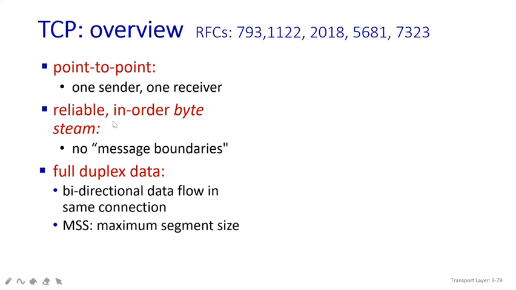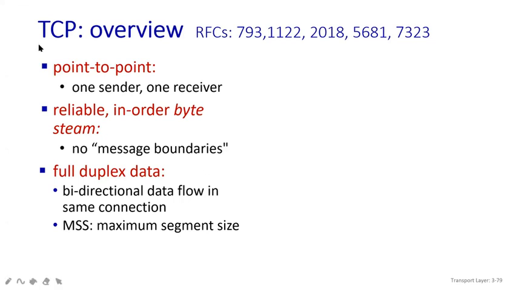And also whenever it sends packets, all the packets go through in an in-order process, and the packets are received at the receiver end as a byte stream. So there will be no message boundaries. The messages will not be in the buffer. All the messages will reach the receiver end in an in-order procedure.